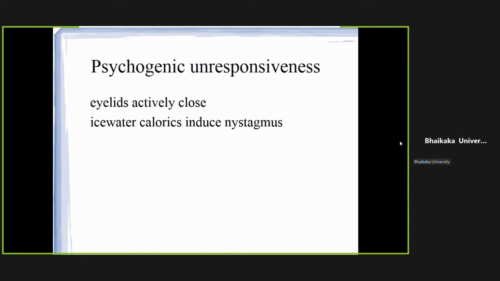There would be nystagmus. Nystagmus means brainstem functions are intact. So this is not a deep organic coma. And if you perform an EEG, electroencephalography, it will be normal. So these are the three things which will indicate that the patient might have psychogenic unresponsiveness.